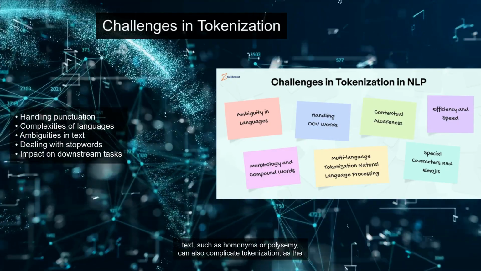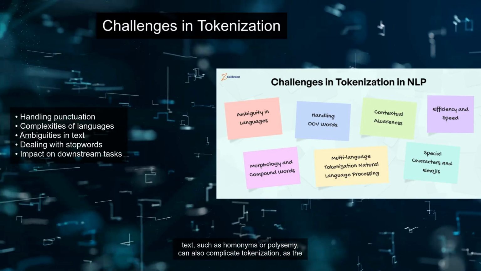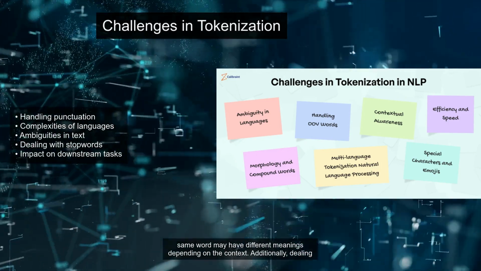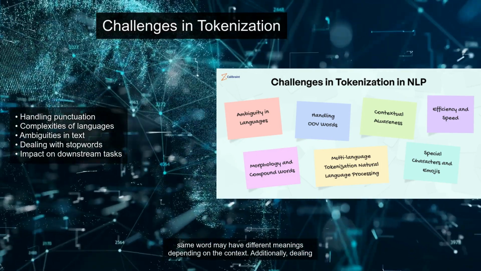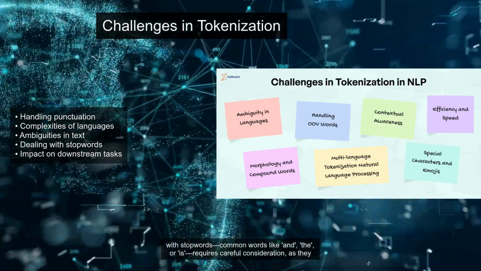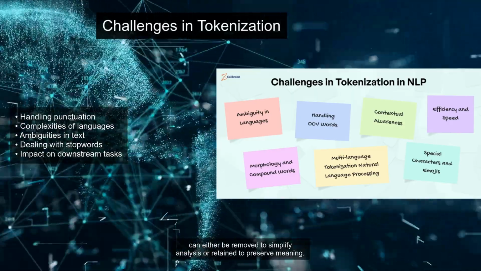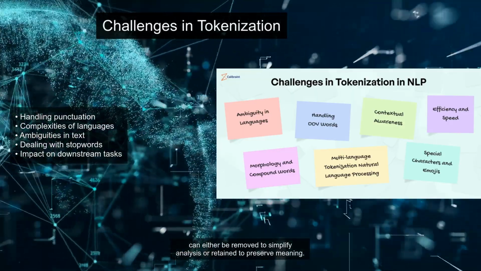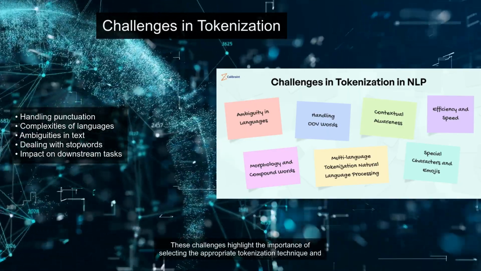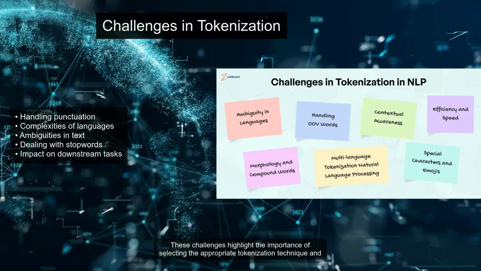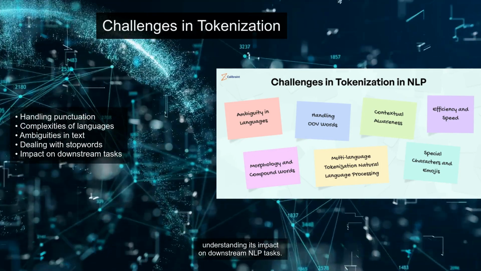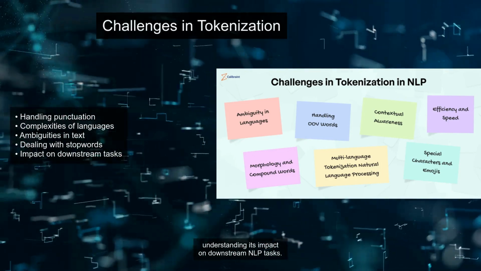Ambiguities in text, such as homonyms or polysemy, can also complicate tokenization, as the same word may have different meanings depending on the context. Additionally, dealing with stop words, common words like and, the, or is requires careful consideration, as they can either be removed to simplify analysis or retained to preserve meaning. These challenges highlight the importance of selecting the appropriate tokenization technique and understanding its impact on downstream NLP tasks.